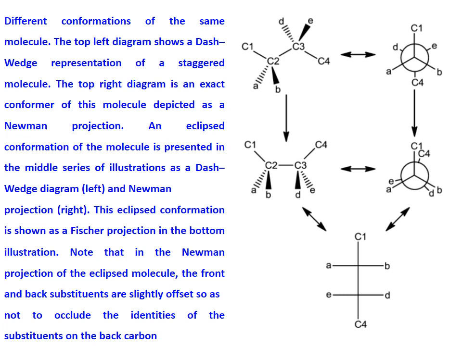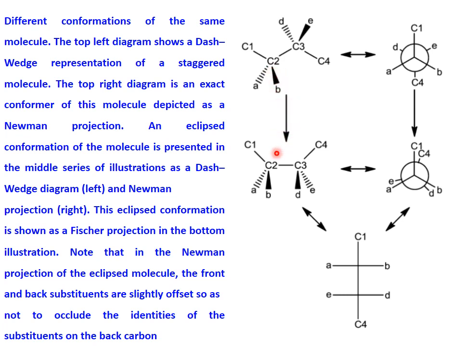Here in this diagram you can see again different conformations of the same molecule, C1, C2, C3. These are the same molecules. This is the Newman projection. We have just changed the position.